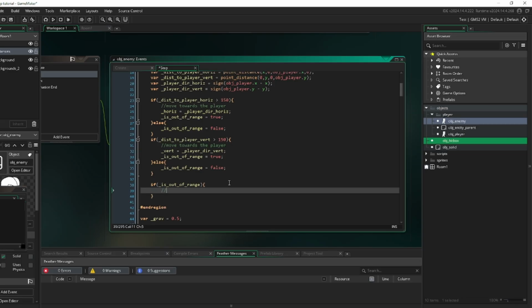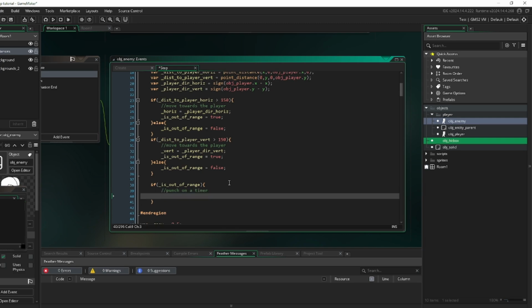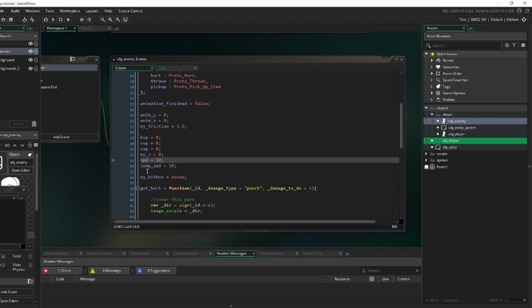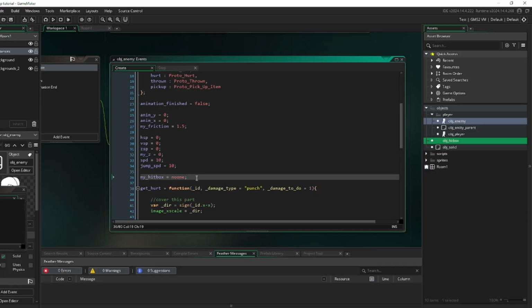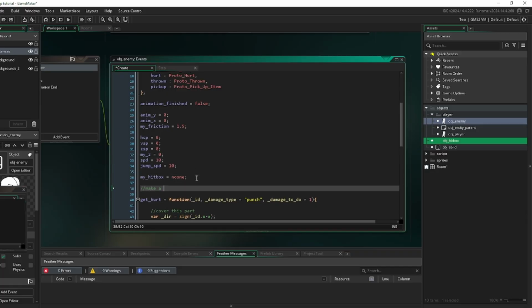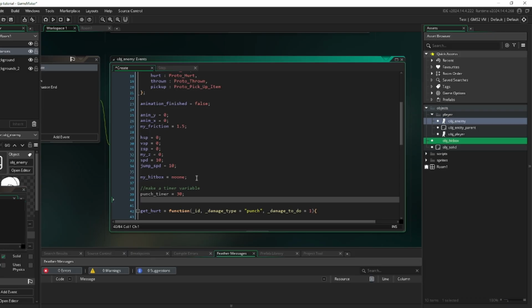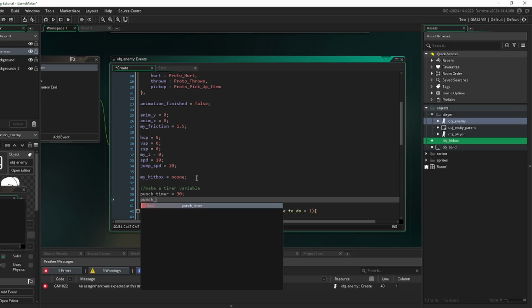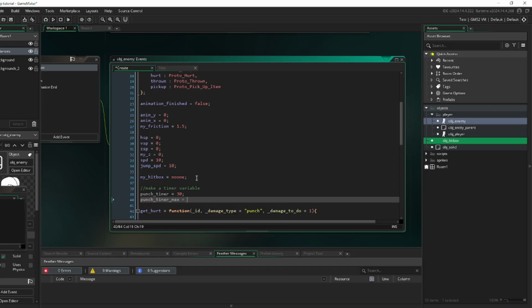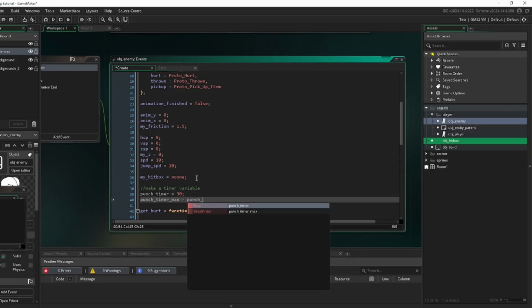Alright, what I want to do is put the punch on a timer. So we're going to set up a very simple timer variable here. We'll say punch underscore timer is equal to 30. So that's like half a second. Punch underscore timer underscore max is equal to punch underscore timer.